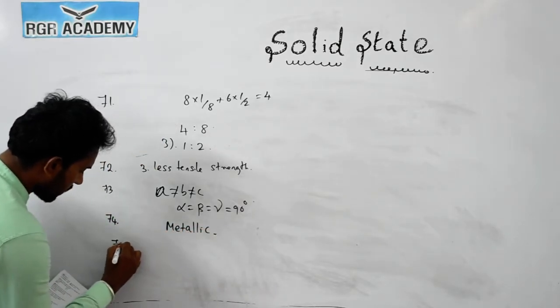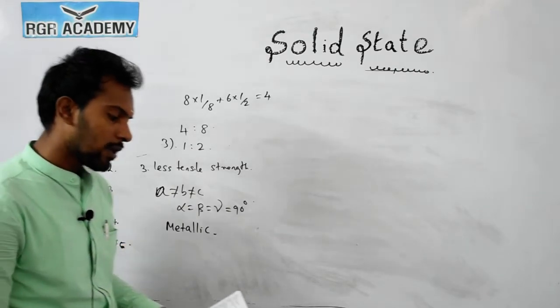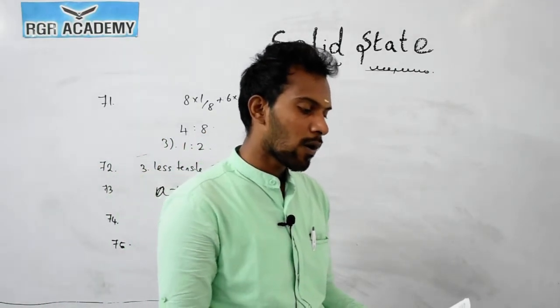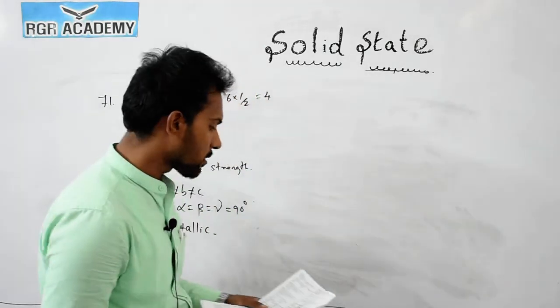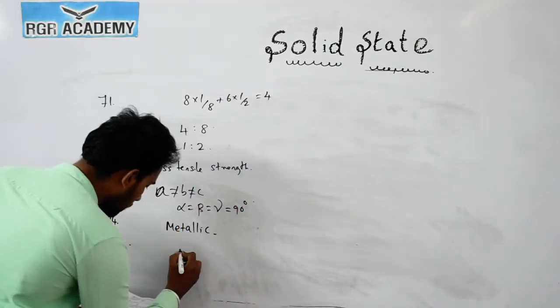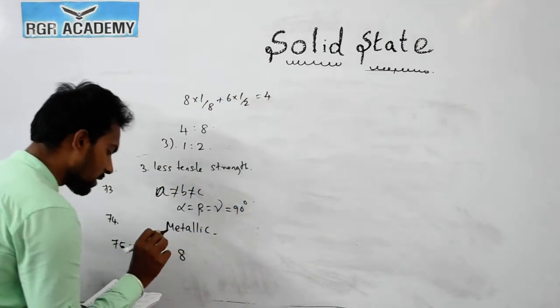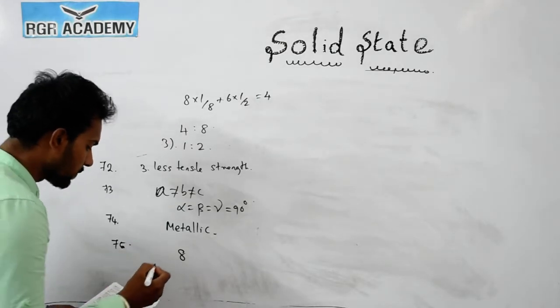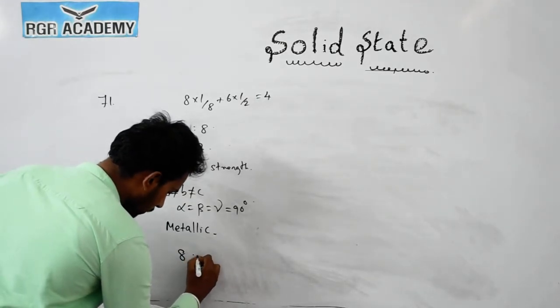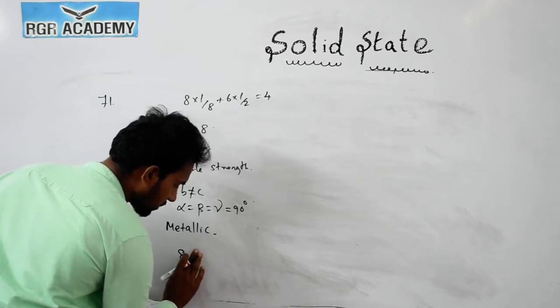Now question number 75. In the fluorite structure, the coordination number: CaF2 has 8:4 coordination number. So the answer is 8.